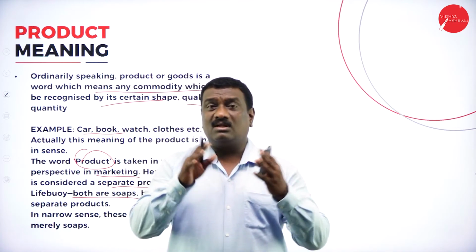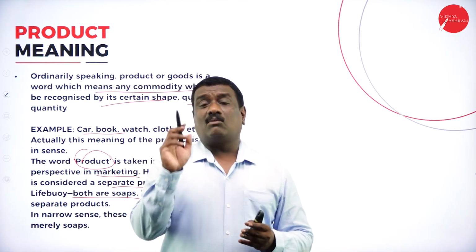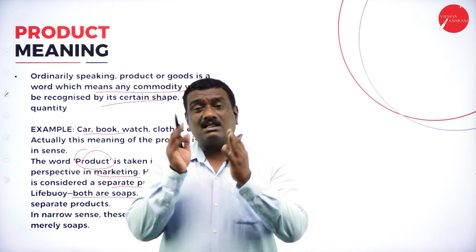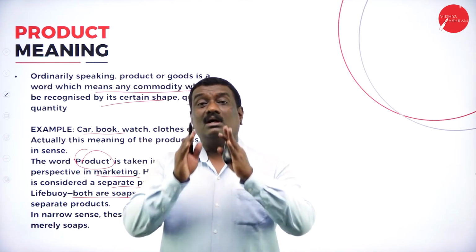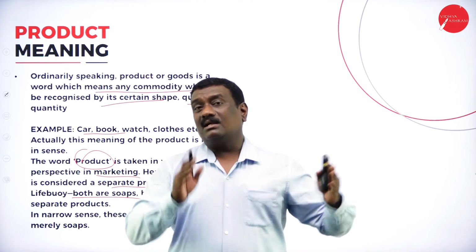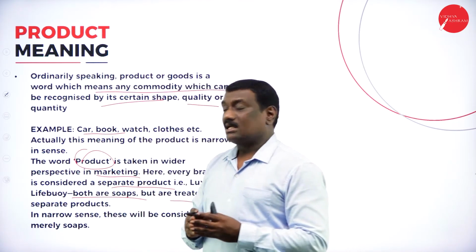We have so many different kinds of pens. For example, we say a Montex pen or a Reynolds pen. Both are pens, so it is a product. But in marketing view, it is taken as a separate product. So Montex is different and the Reynolds pen is different.